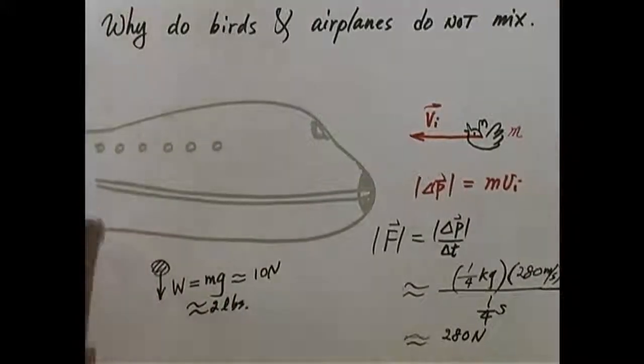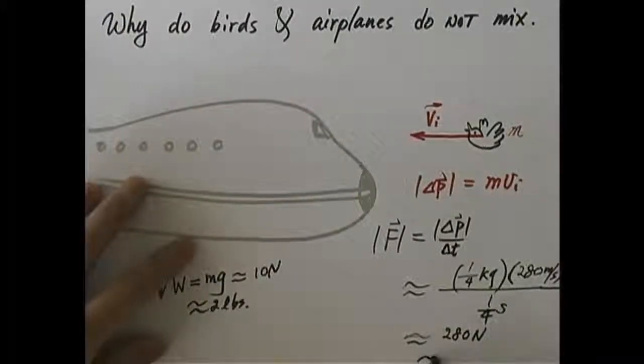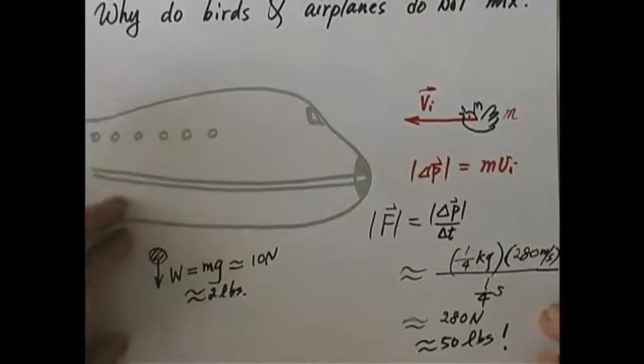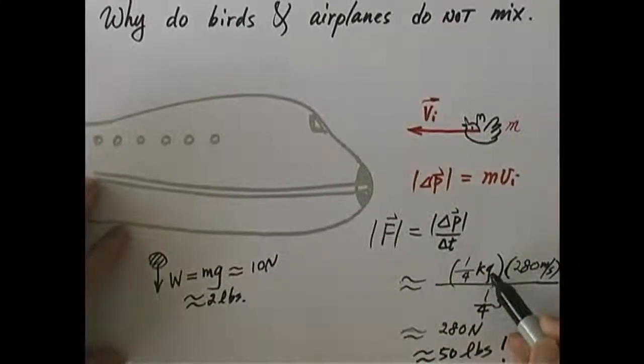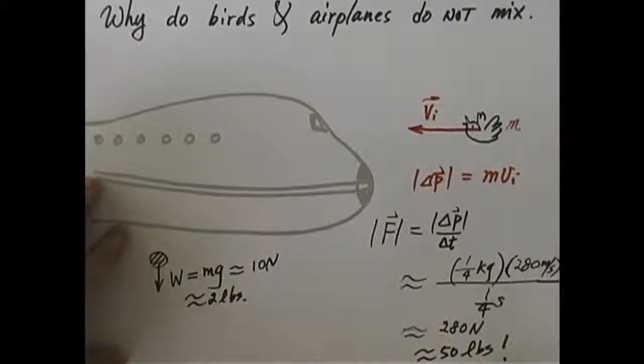Okay, so what you do, you take that 280 and you divide it by 5, you get roughly the amount in pounds, 280 over 5. You get about 56 pounds. Okay, let's be generous. Let's say only 50 pounds. But think about it. This bird weighs only half a pound. And yet, the force of impact it delivers on the front windshield of the airplane in the frontal collision is 50 pounds. That's 100 times its own weight.